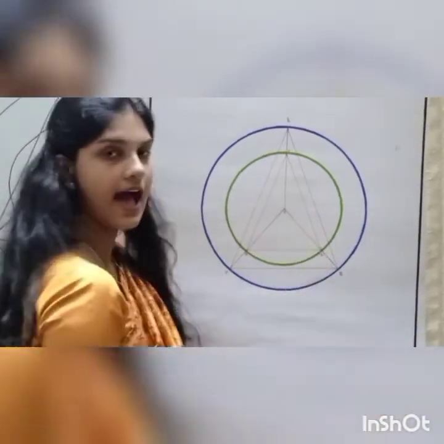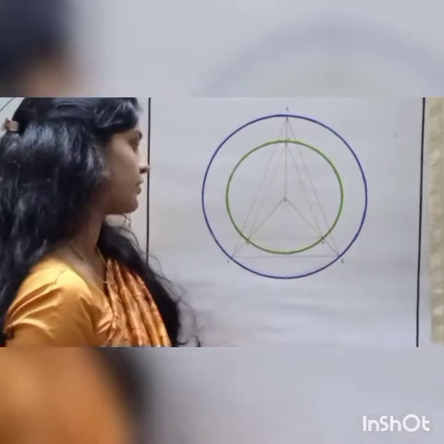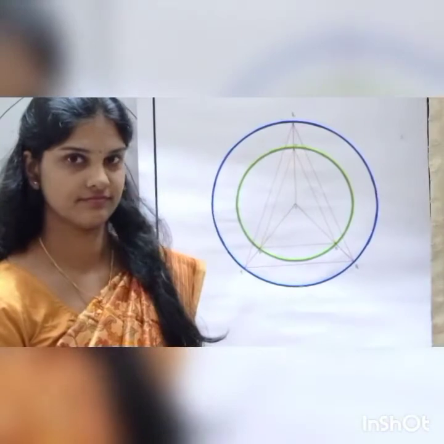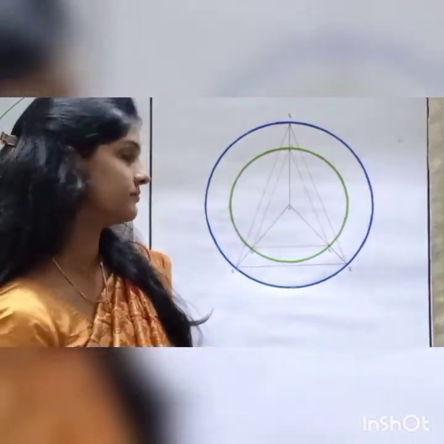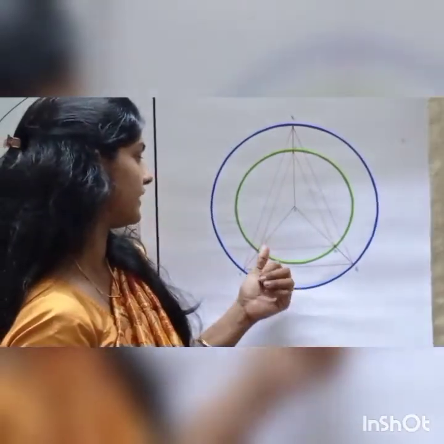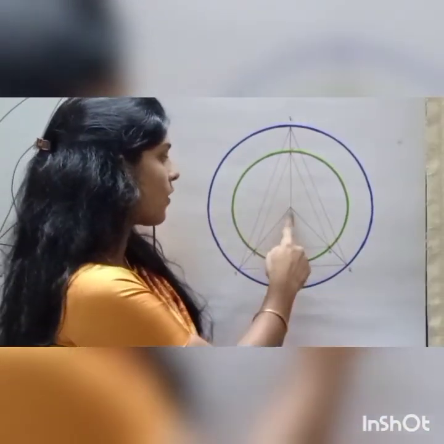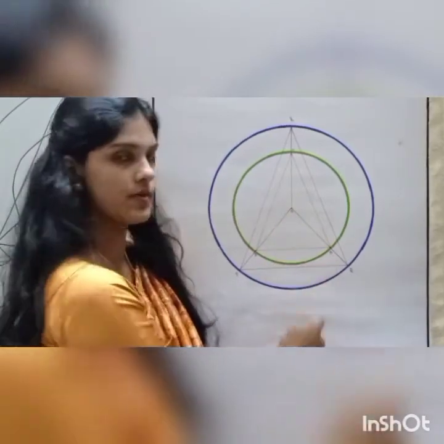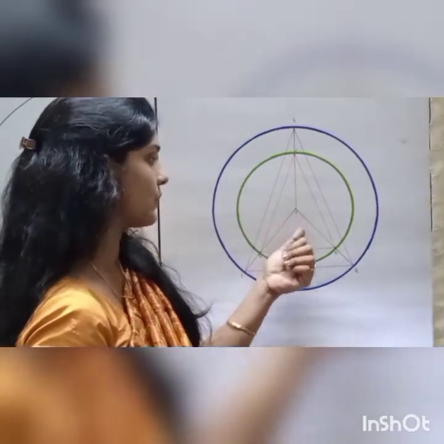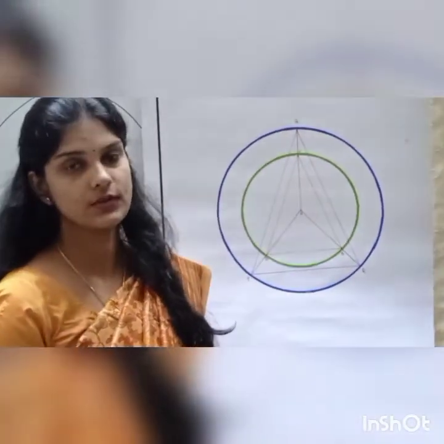Now consider the triangles AOB and POQ. Do you find any relation between these two triangles? Yes. The sides of the triangle AOB, that is the sides AO and OB, they are the same. That is AO equal to OB. Why can we say so?